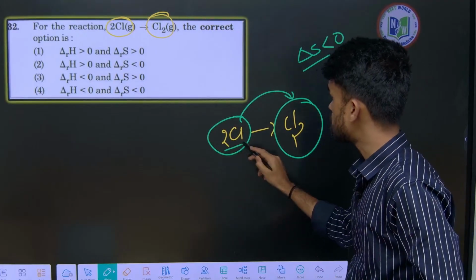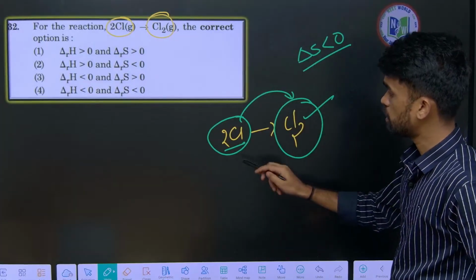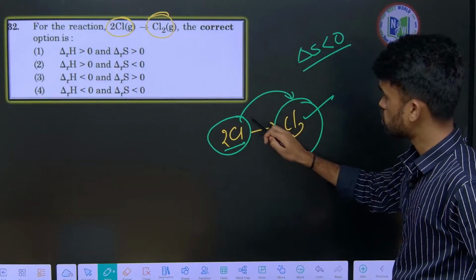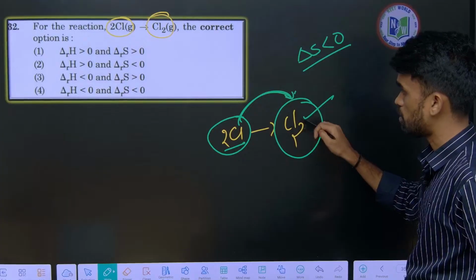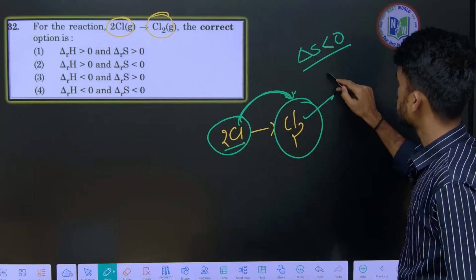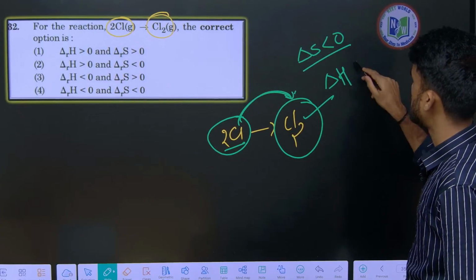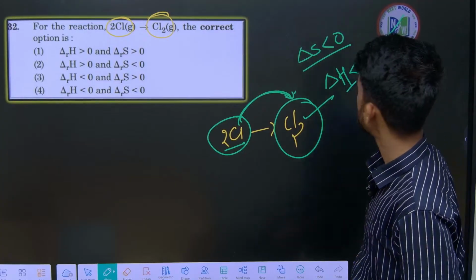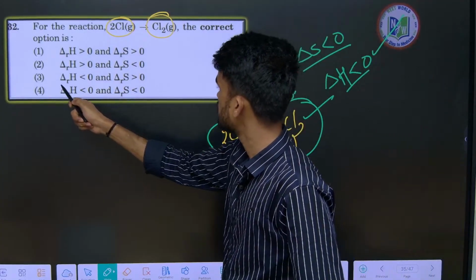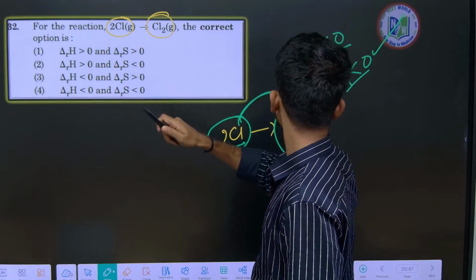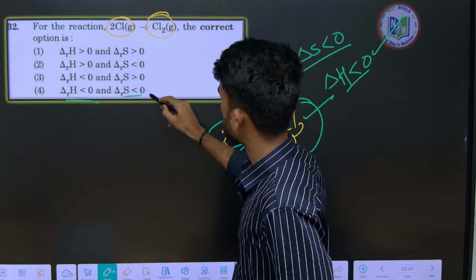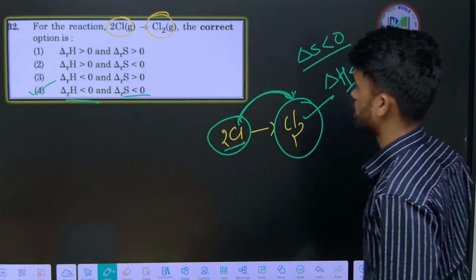This is unstable, this is more stable, so it goes from unstable to stable. During this molecule formation energy is released, so it is an exothermic process, delta H also negative. So delta H and delta S both are negative, so option 4 is correct.